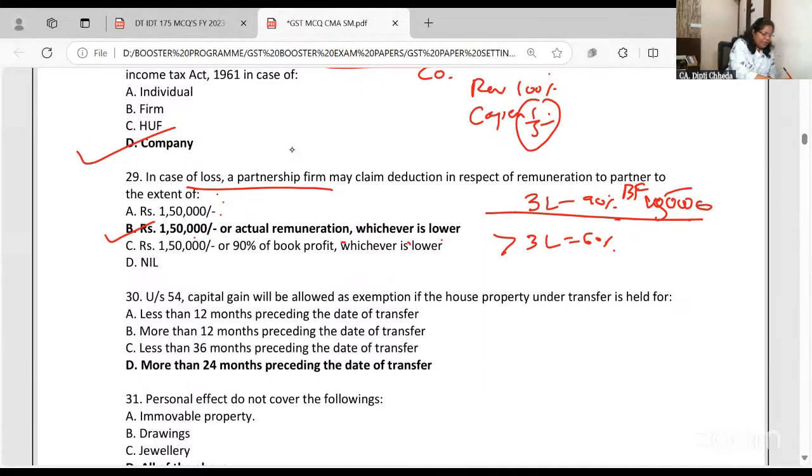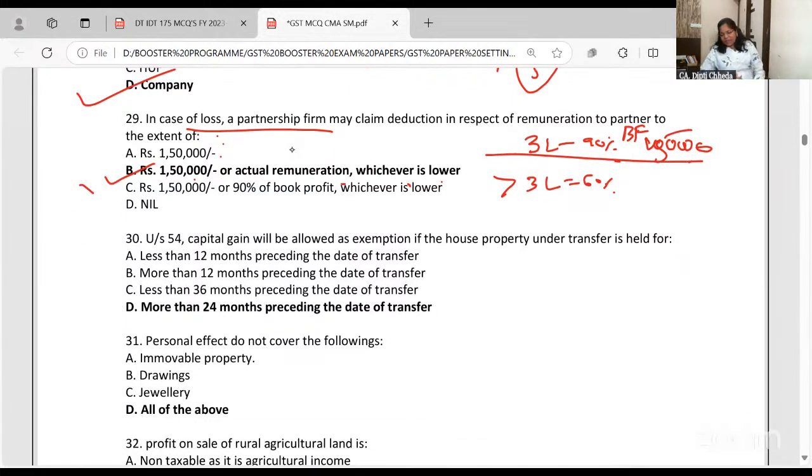In the break, I will also check. You also check. Just this morning I was teaching this for the next financial year. All limits are doubled and changed. Even the salary standard deduction is now 75. So there are 2 years of changes, and this time the budget came in July 24. It is a little difficult, so there might be confusion because it is completely revamped. We'll check. 150 and actual remuneration is right, but I remember whichever is higher or lower.